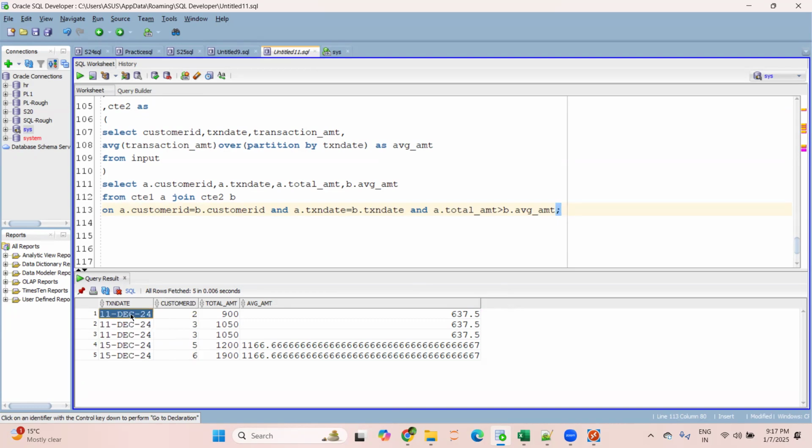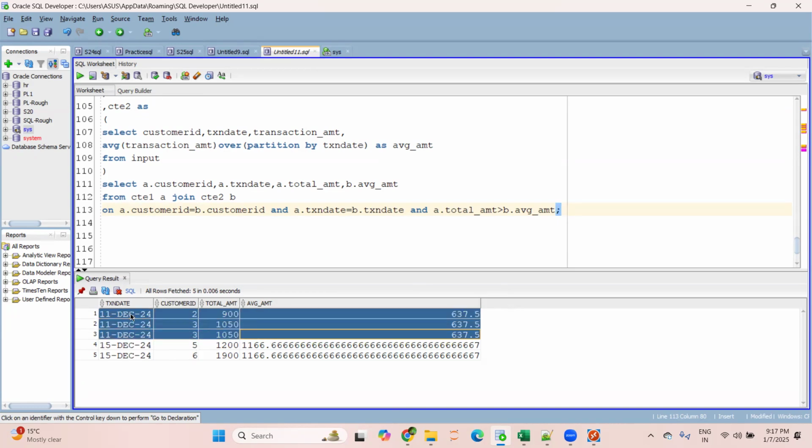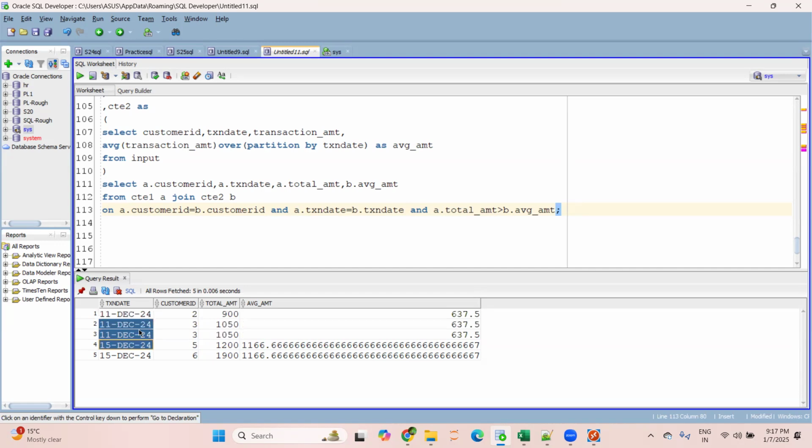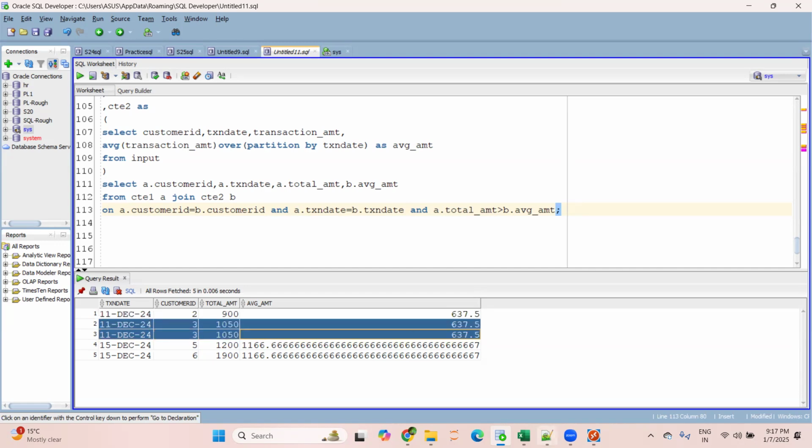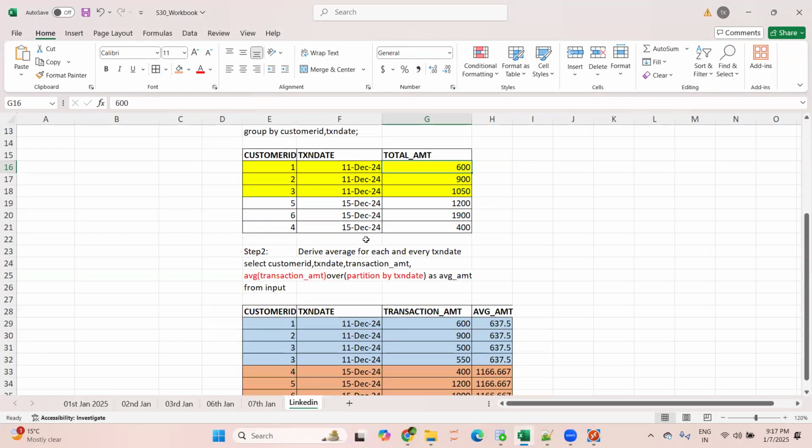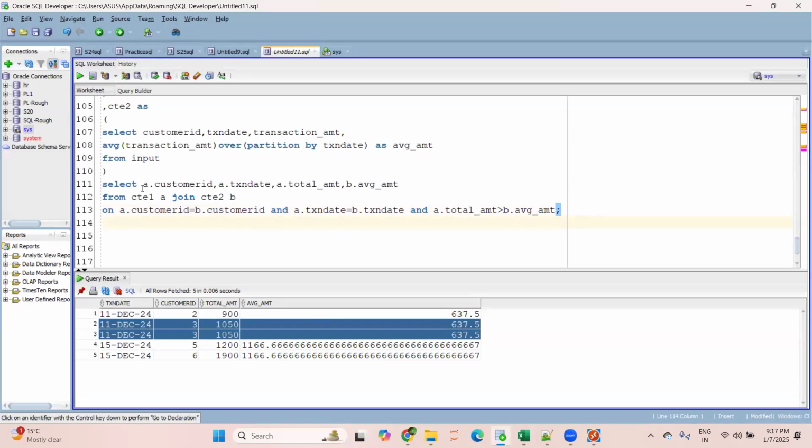So now you can see here, on 11th December, 2 and 3. So their total amount is greater than the average amount. Now you're getting two copies of ID 3 because we have two entries here. For ID 3, if you see, we have two entries, and joins consider each and every record, right? So to remove the duplicates, you can write DISTINCT here.